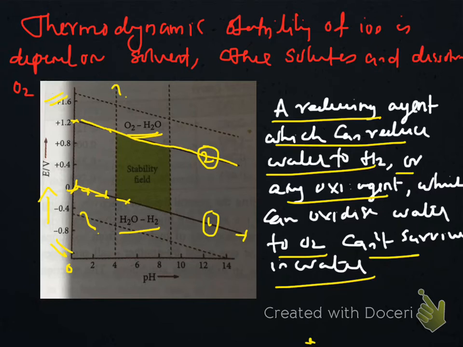So when a species has an electrode potential less than the potential represented by line number 1, it will come in this region. In that region they will reduce water, so water has no stability in this area.